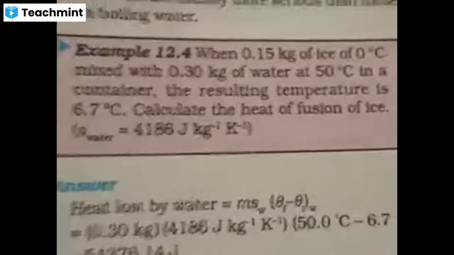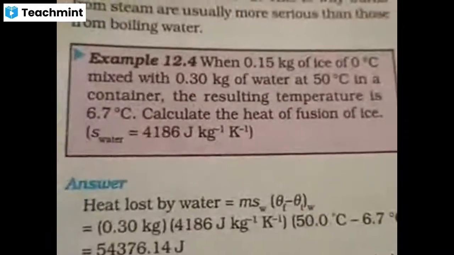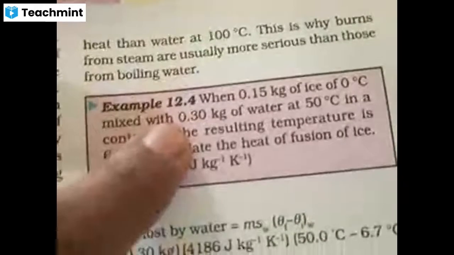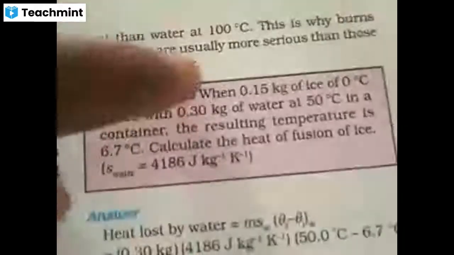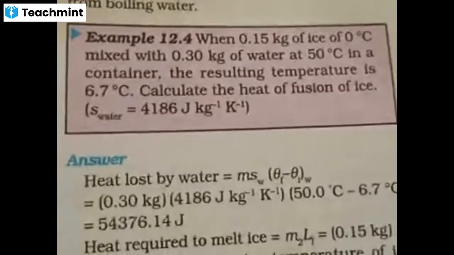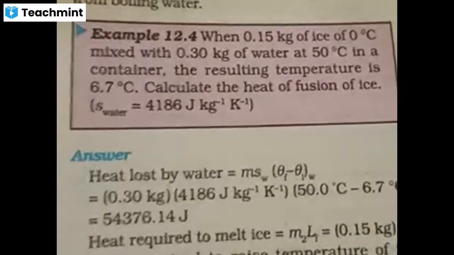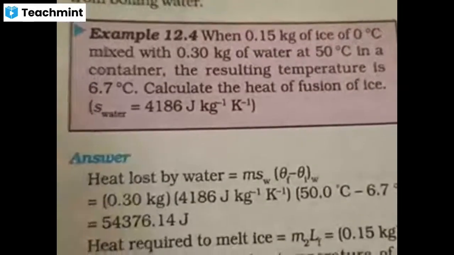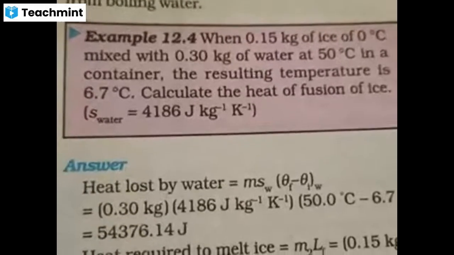Now, once ice and water are mixed up, one is gaining heat and the other is losing heat. Ice is gaining because it is converting from 0 to 6.7, whereas water is losing because it is changing from 50 to 6.7.